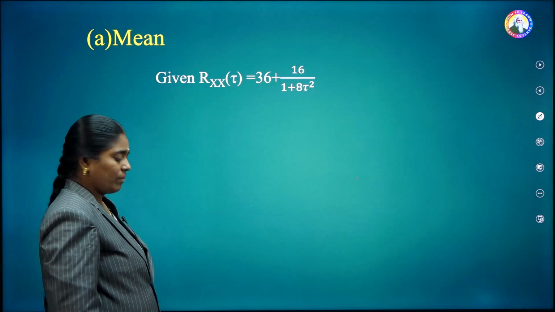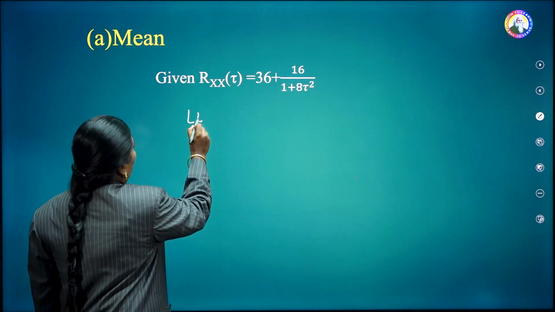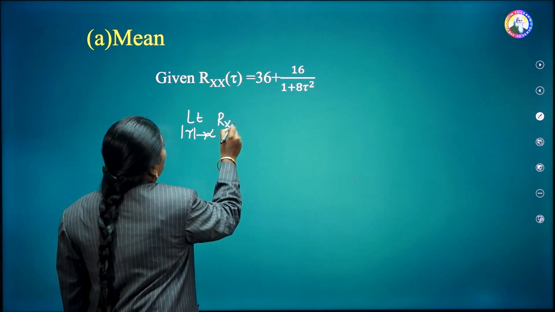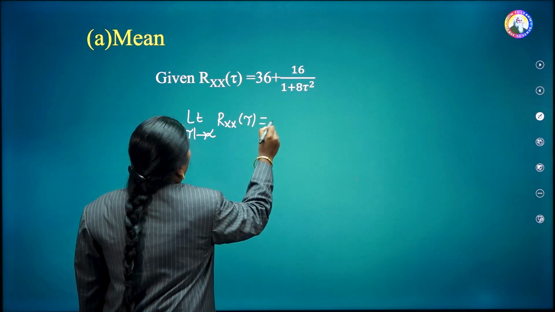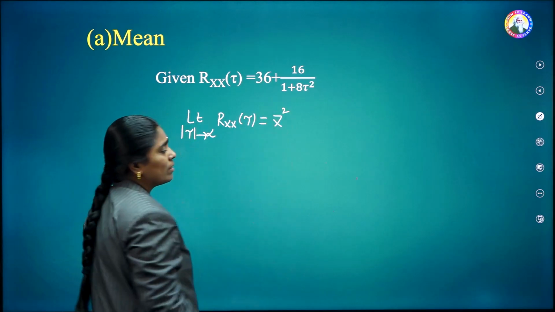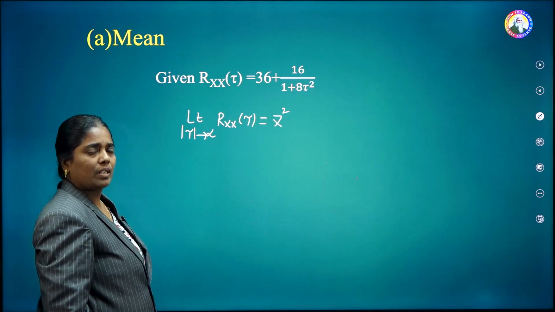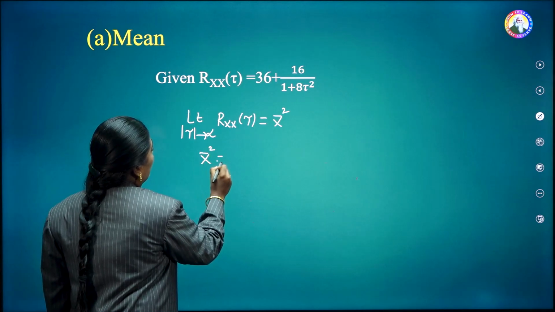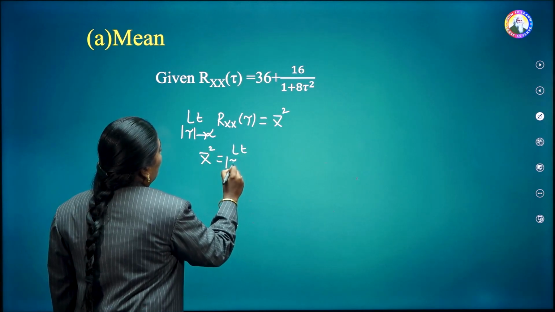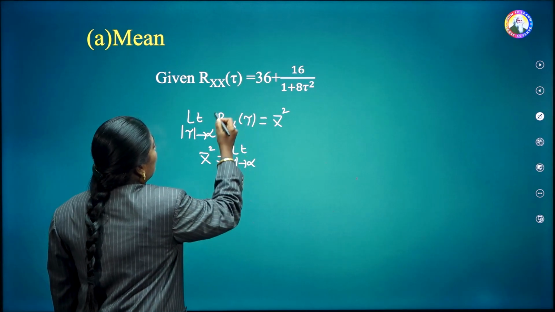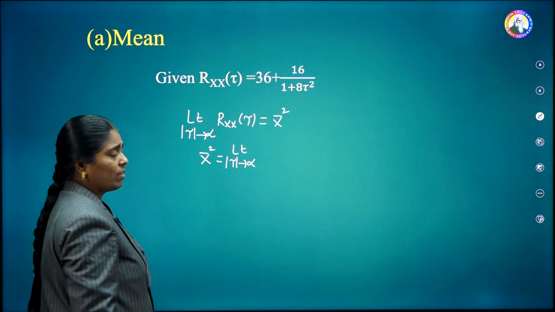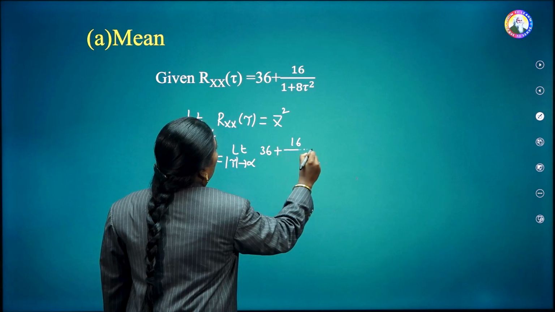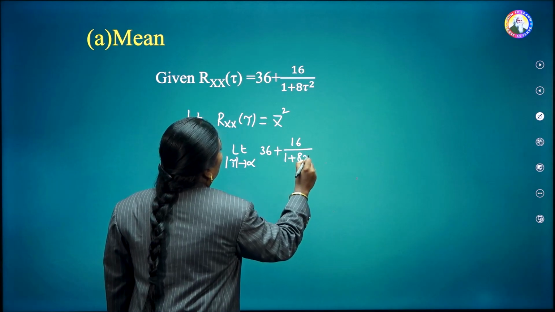One of them is limit mod tau tends to infinity, R xx of tau is equal to x bar square, where x bar is nothing but the mean of x of t. Therefore, x bar square is nothing but limit mod tau tends to infinity. Now instead of R xx of tau, substitute the given equation, that is 36 plus 16 by 1 plus 8 tau square.